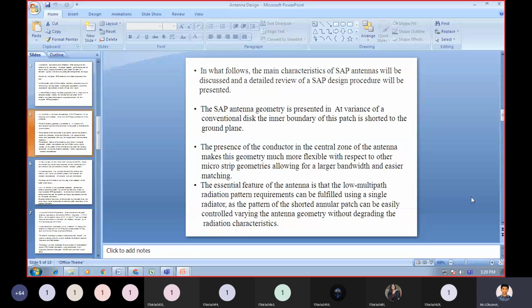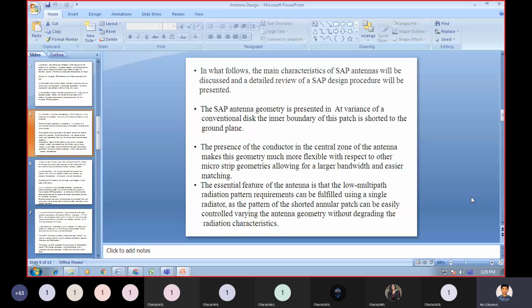The SAP antenna geometry is presented. At variance of a conventional disk, the inner boundary of this patch is shorted to the ground plane.